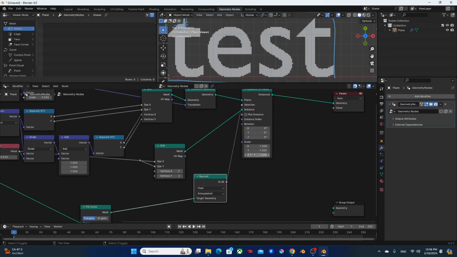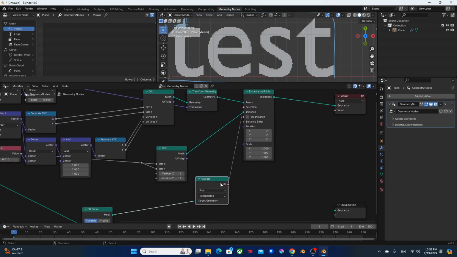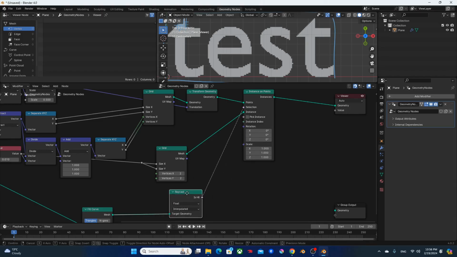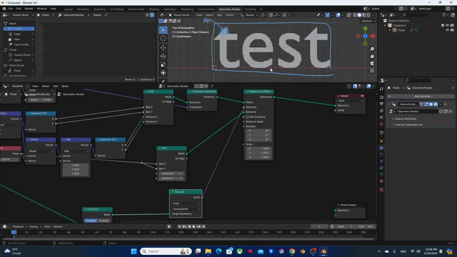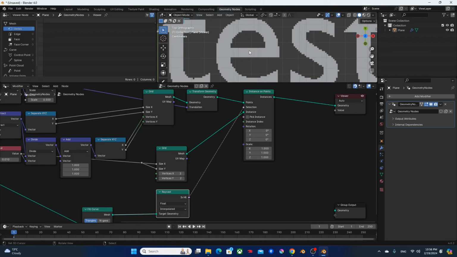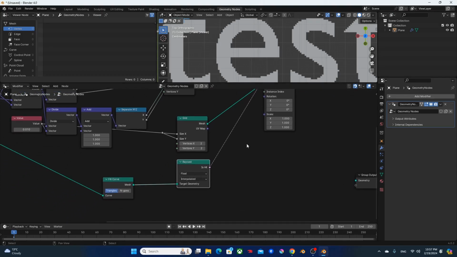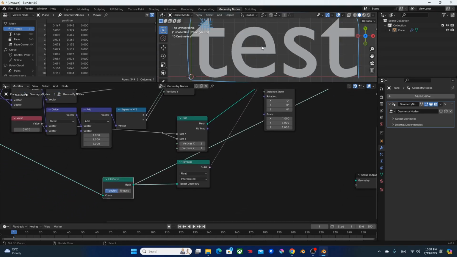I hope you can see it. So fill curve goes into raycast, raycast goes into selection. Okay. Right. Now we basically have two meshes of this text, which is this kind of pixelated version that comes out of instance on points, and this clean version, which is output of fill curve.